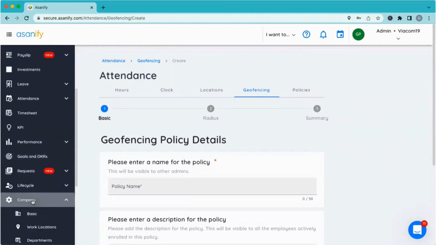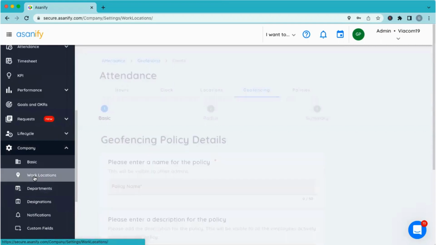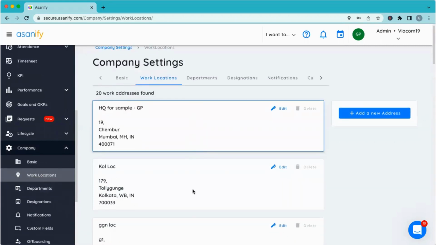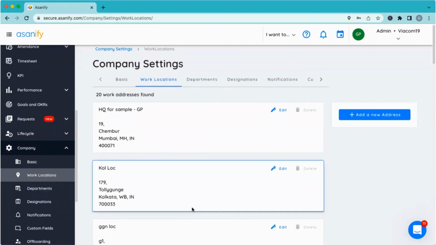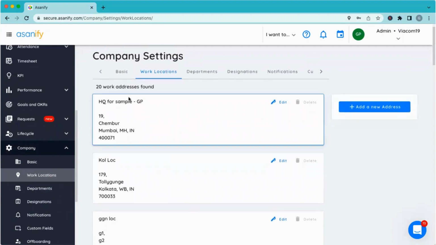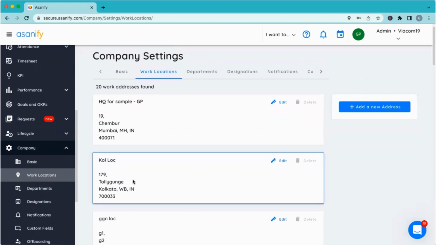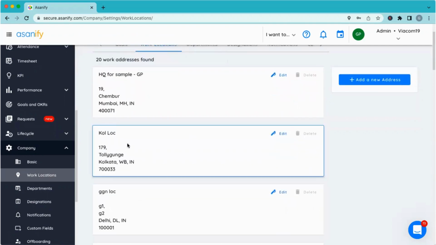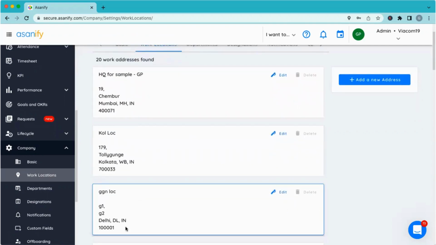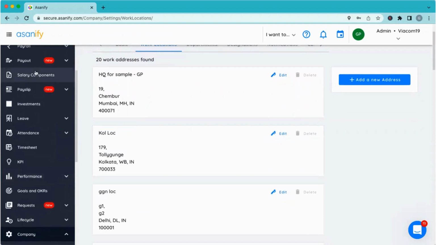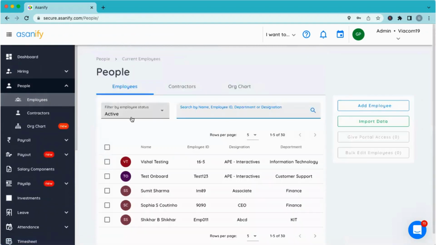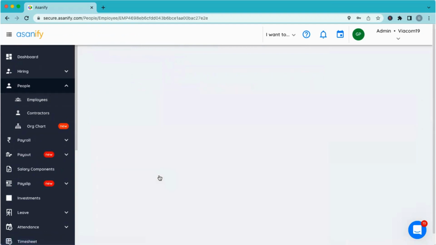In the company setting, you have to go and create your multiple work locations. So if I'm working out of 10 different sites, I just need to create those 10 locations and assign those work locations. Like for example, right now you can see in this demo account, there are 20 work addresses which are already there. Kolkata location, Bombay location, etc. So even within a city, you can define 5 offices. And then when you go to employee, you can assign the work location to each of the employees.